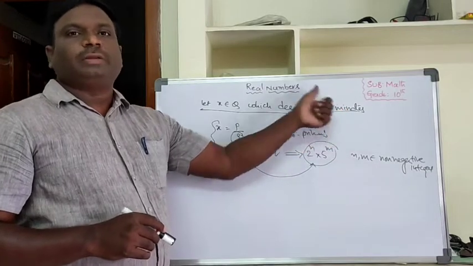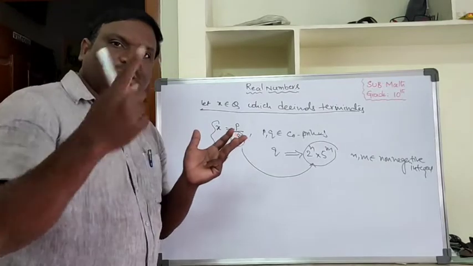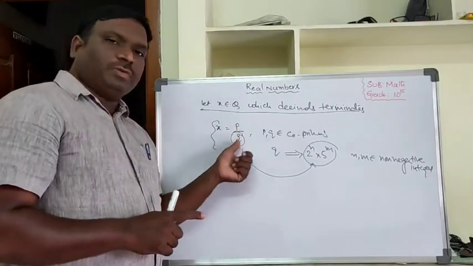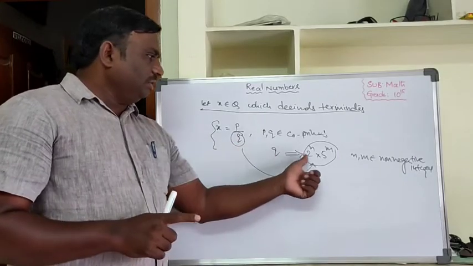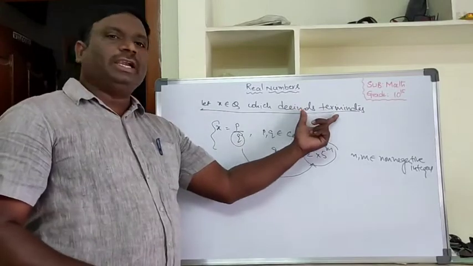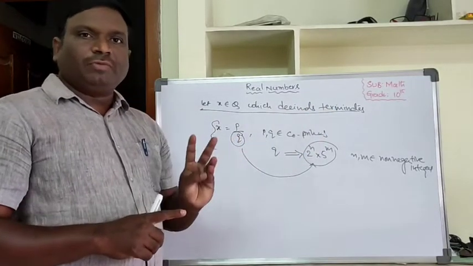That means it is a terminating decimal. So if it is a terminating decimal, we can express it in the form p by q. That is theorem 1.3 and theorem 1.4.